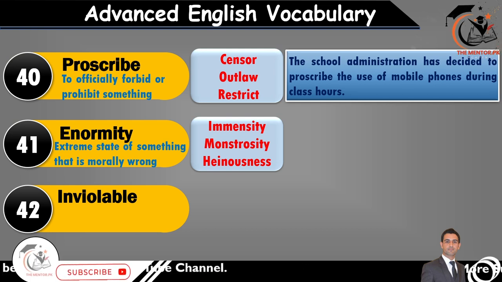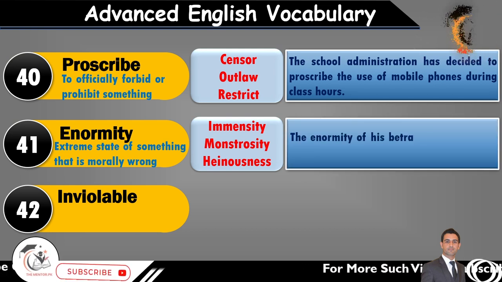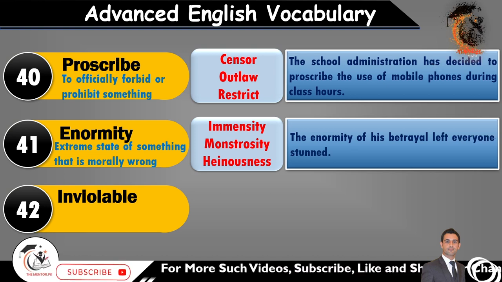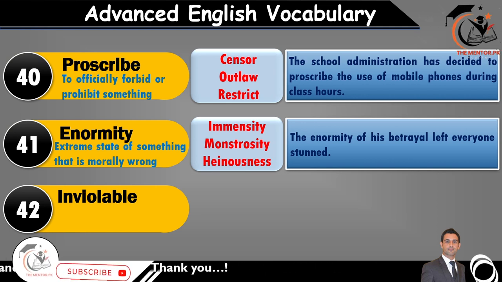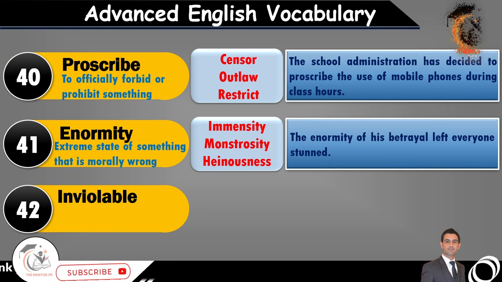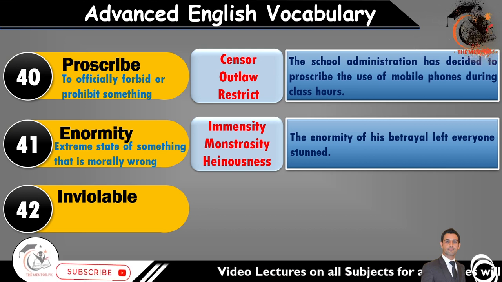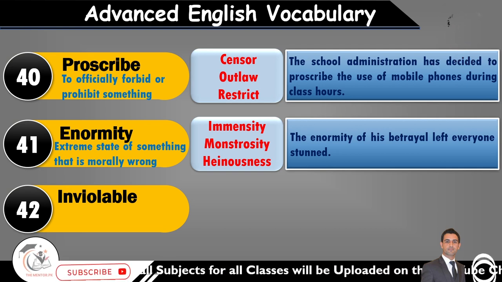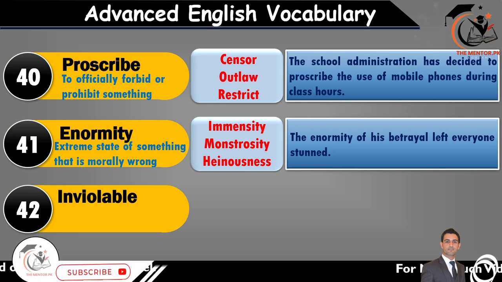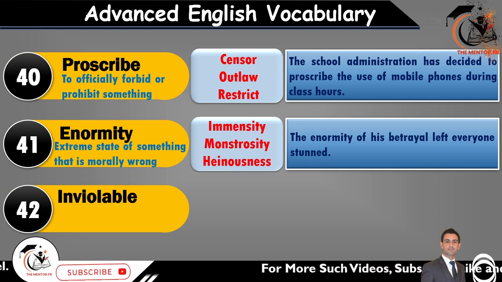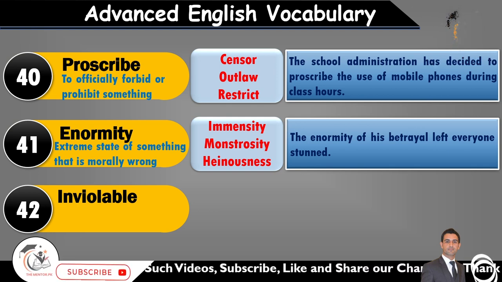Its sentence is, the enormity of his betrayal left everyone stunned. Now, anyone who has betrayed someone or any other person to an extreme condition, so we use the word enormity for that. So there is no other condition beyond this level. So we use the word enormity, and it is used in negative sense. Enormity is always used in negative sense when we are talking about the extreme condition, the ultimate condition, the ultimate state of something, but that thing must be negative. So enormity is used in negative sense.